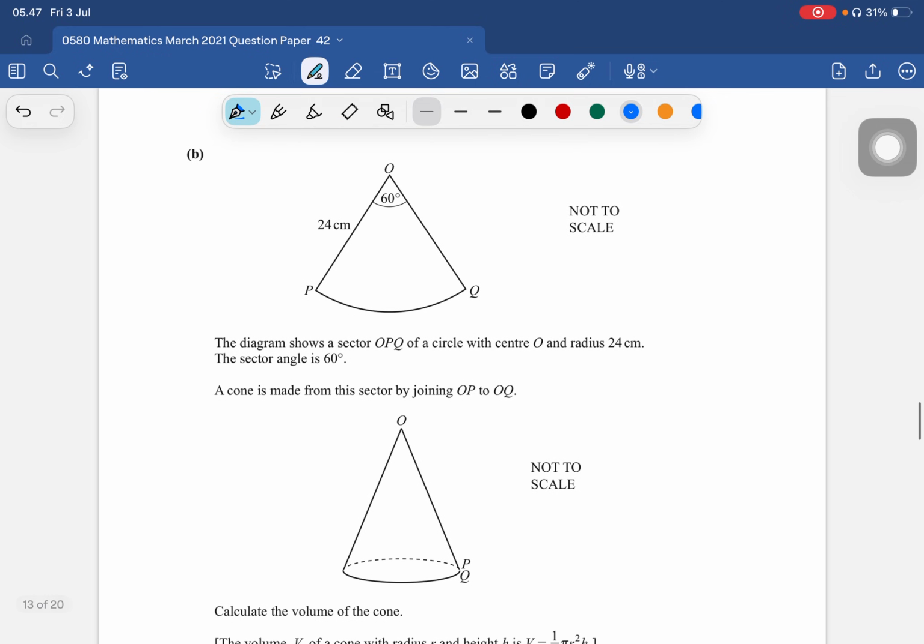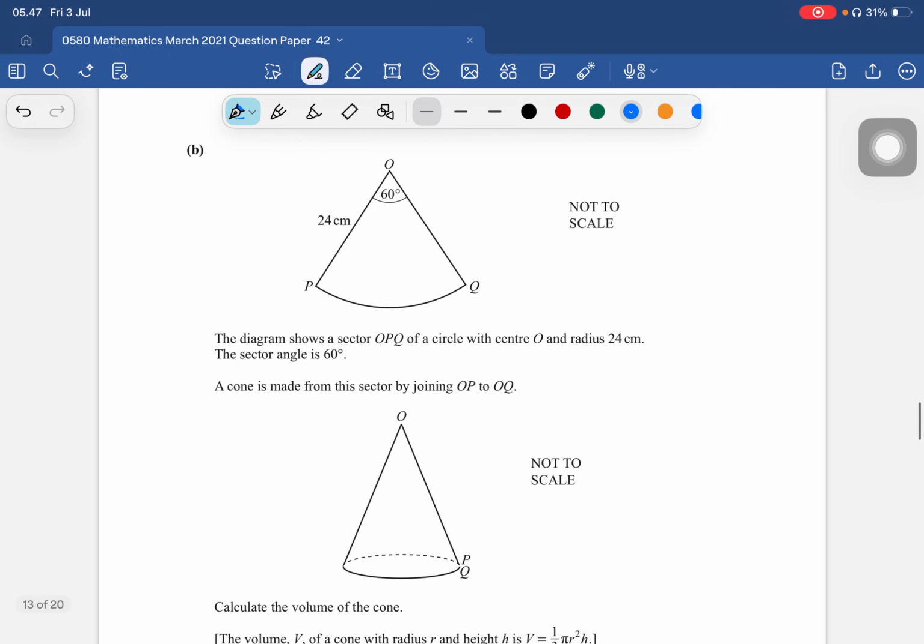Okay, here is part B. The diagram shows a sector OPQ of a circle with center O and a radius of 24. Let's find PQ.